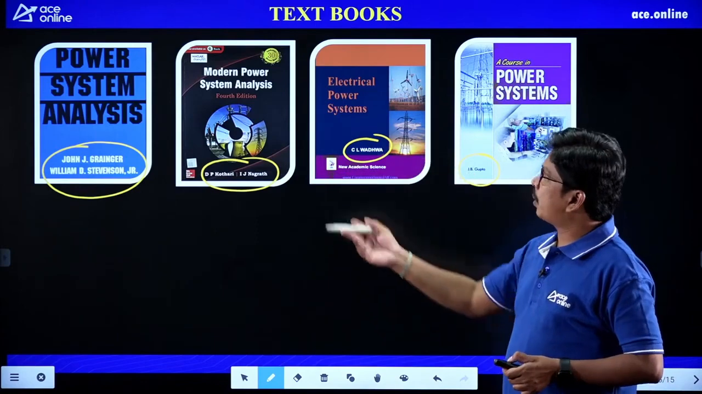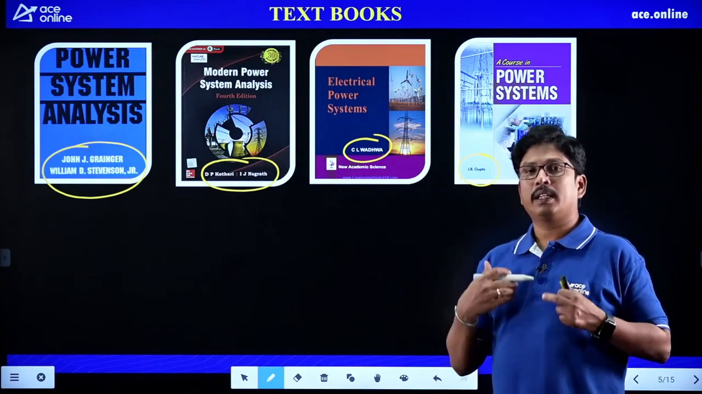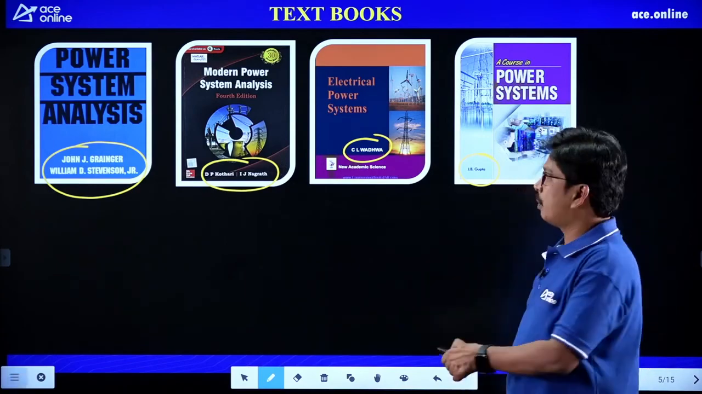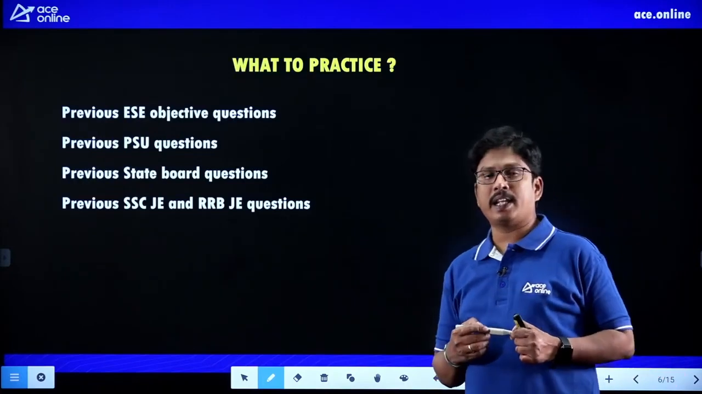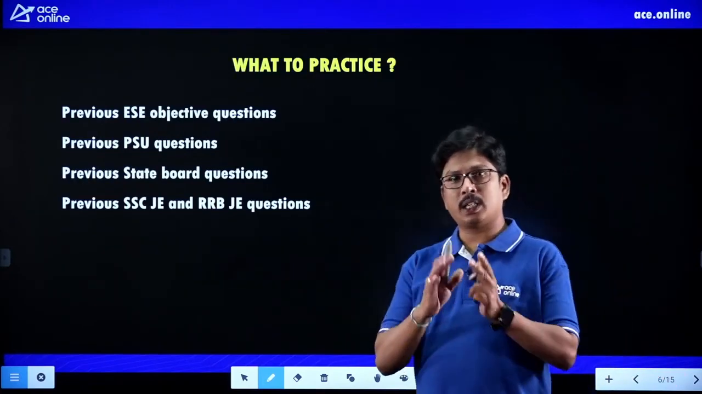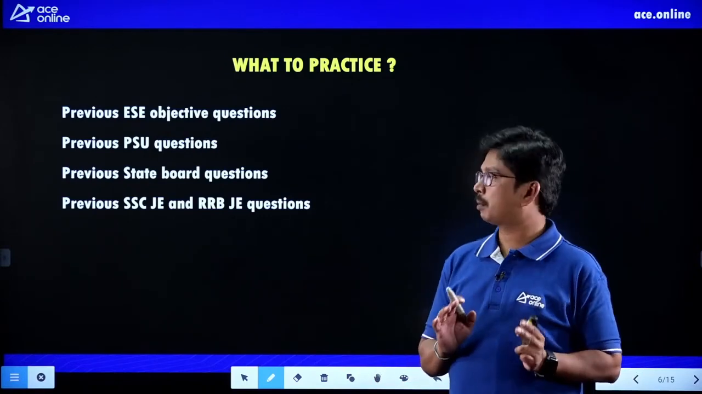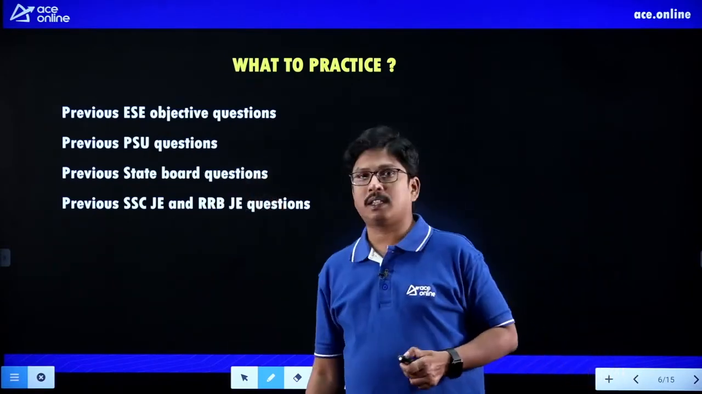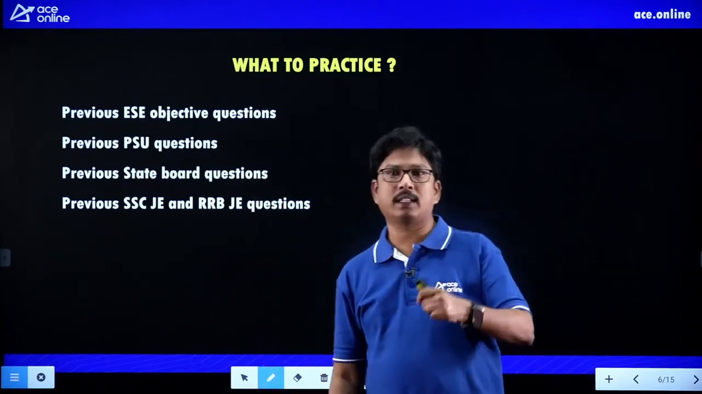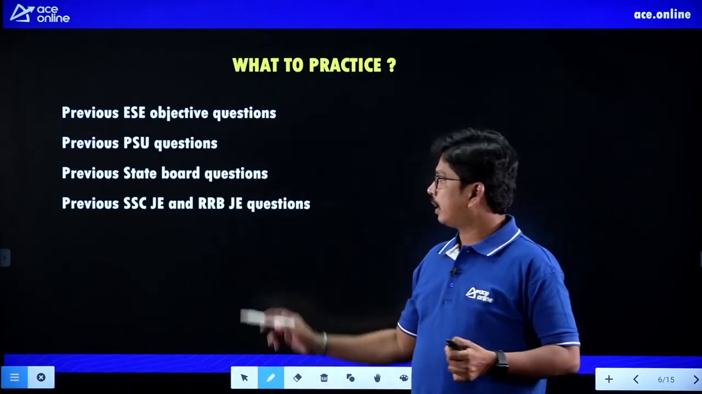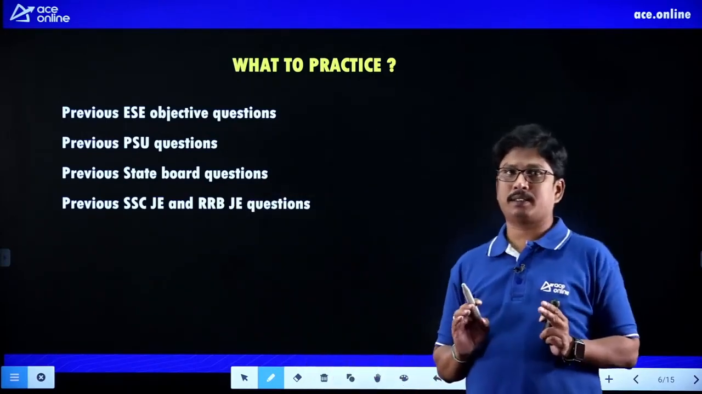Now, after knowing the textbooks, what can we practice? If you want to get maximum marks in power systems, we can practice the ESE Engineering Services objective questions related to all concepts, prelims questions only. And the previous public sector unit questions, and we can take previous state board questions like Genco, Transco, and previous SSC JE and RRB JE questions we need to practice.